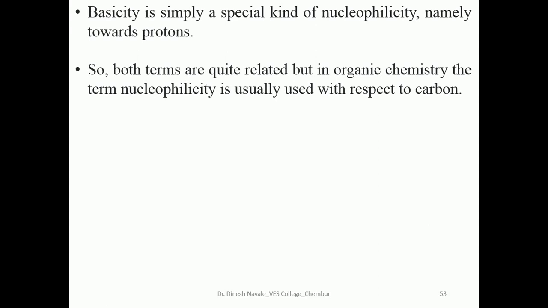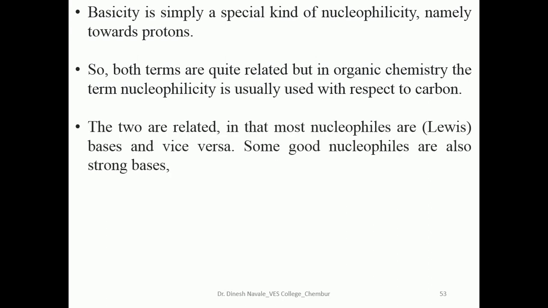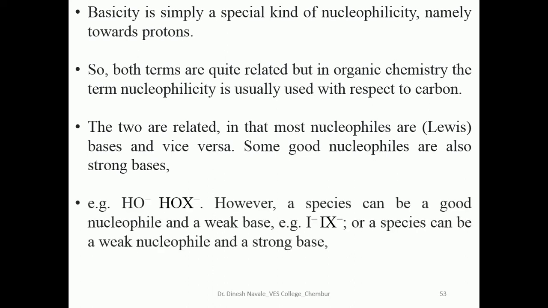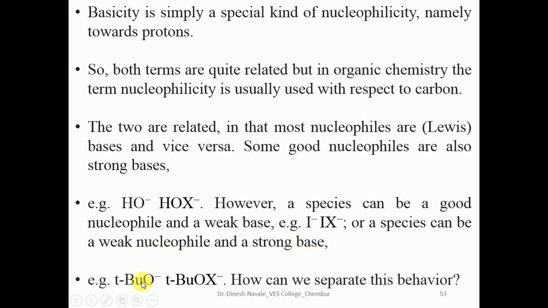Basicity is simply a special kind of nucleophilicity. Both terms are quite related to each other in organic chemistry. The two are related in that most nucleophiles are like Lewis bases. So good nucleophiles are also going to act as strong bases. Some examples are the hydroxide ion and halide ions. The hydroxide ion is a good nucleophile and a weak base, whereas the halide ions can act as weak nucleophiles and strong bases. The tertiary butoxide ion also belongs to the same series.